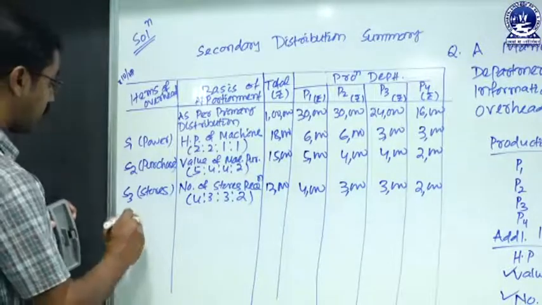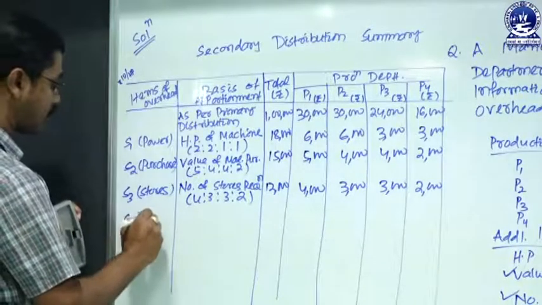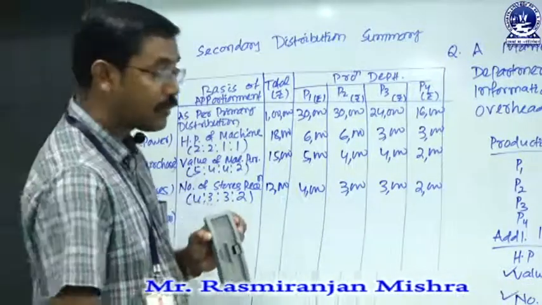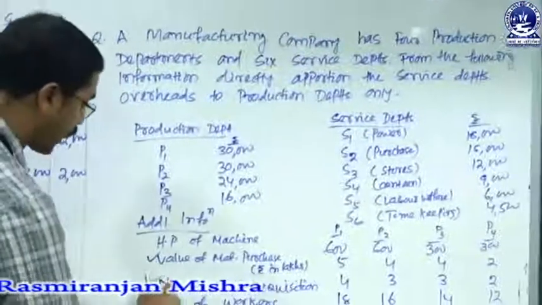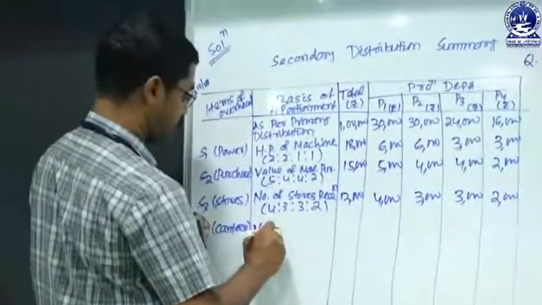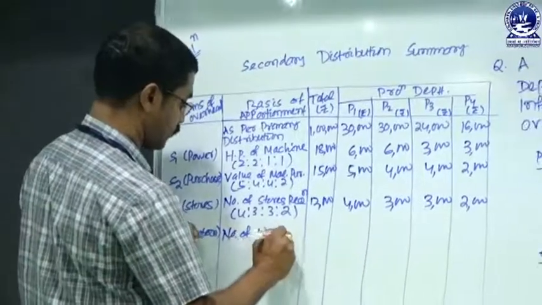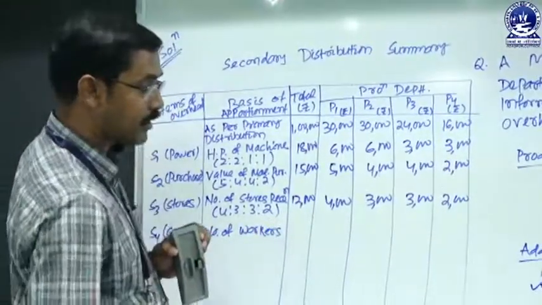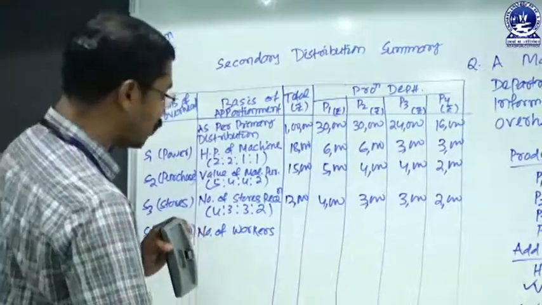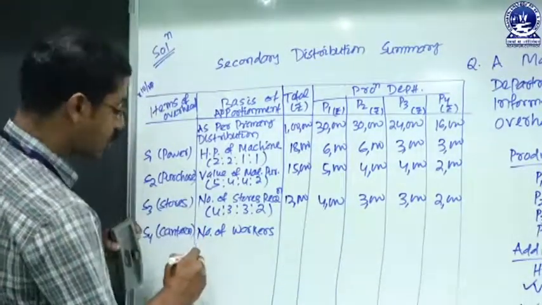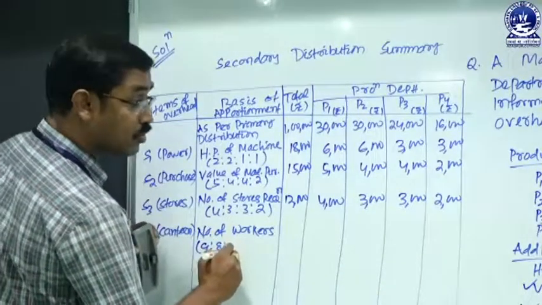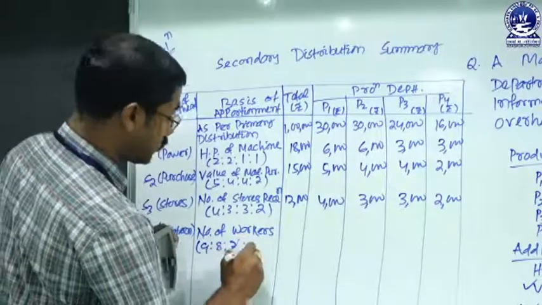Then the next one is S4, which is engaged with the canteen department, and the canteen will be reapportioned on number of workers or number of employees. And the ratio is 18:16:14:12, or if we make it into smaller form, then that is 9:8:7:6.